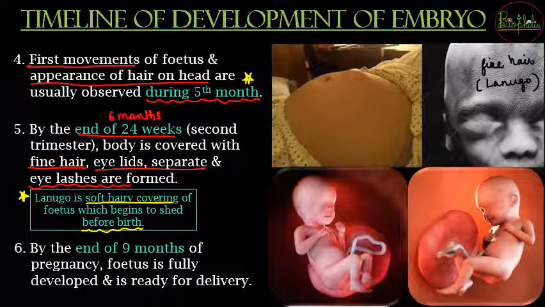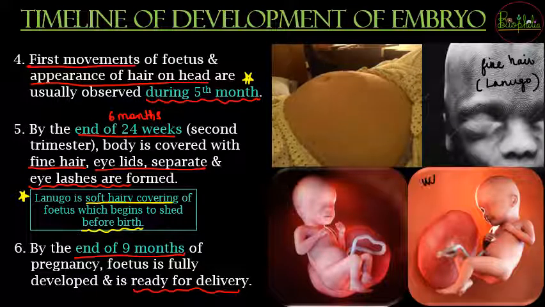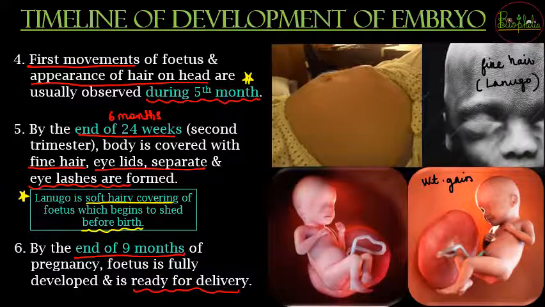Then the last, that is by the end of your 9 months, that is almost the full term, that is gestation period has been completed, and the fetus is completely developed. It has been grown into its full size, weight gain has been done, and the fetus is now ready for delivery. So after the end of 9 months, the fetus can be observed that how it is going to change, and majority it will be for the weight gain. So after weight gain, what is going to be the case? That is the delivery of the baby.